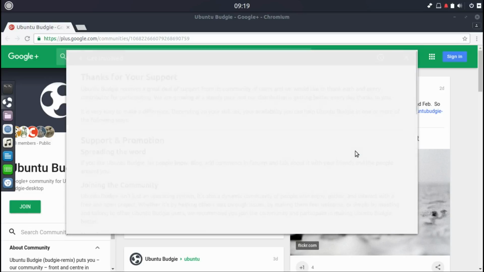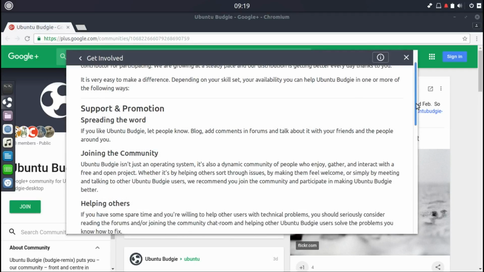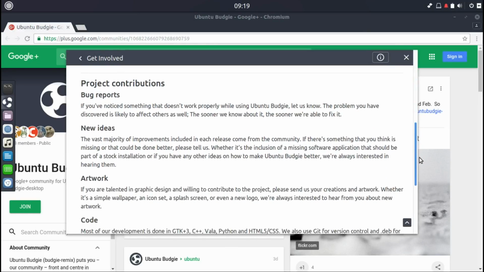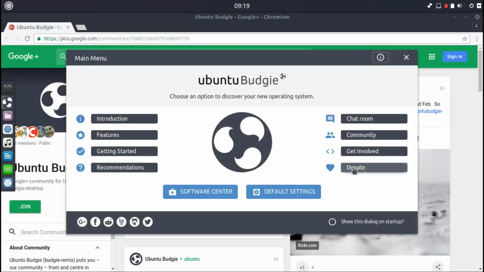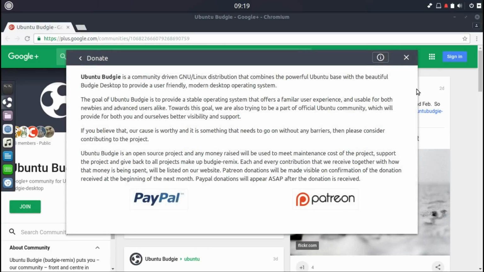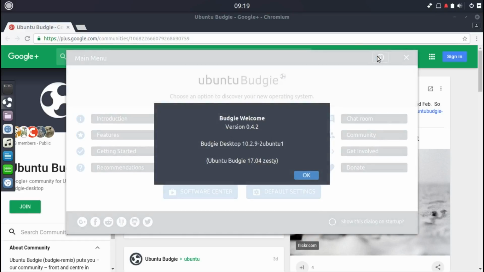Get involved: support, spread the word, join the community, help others, bug reports, new ideas, artwork, code. If you want to help this great operating system, please do. There's so much potential if you want to support. Put your money where your mouth is. Here are very simple ways. Let's say if you don't want to see it on startup, I love it. It's not forced down somebody's throat. It's a very good thing.